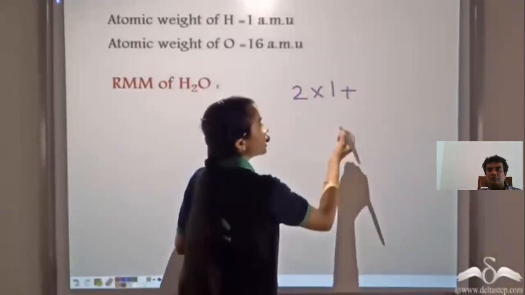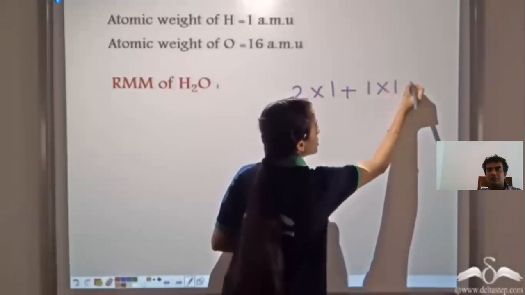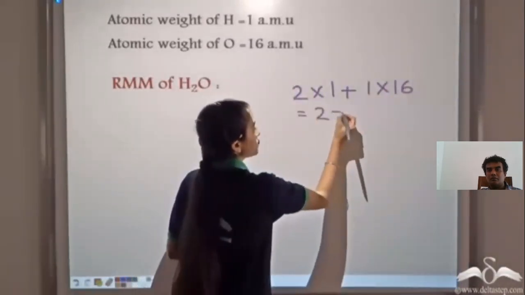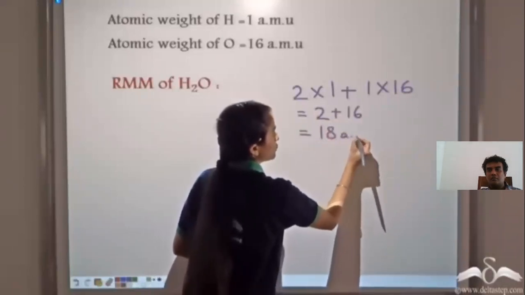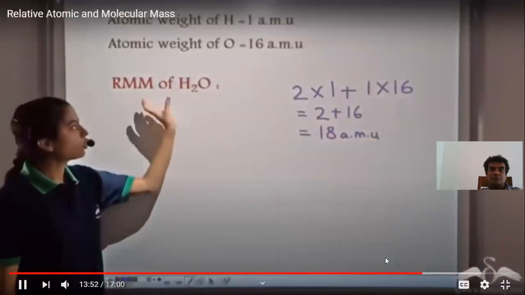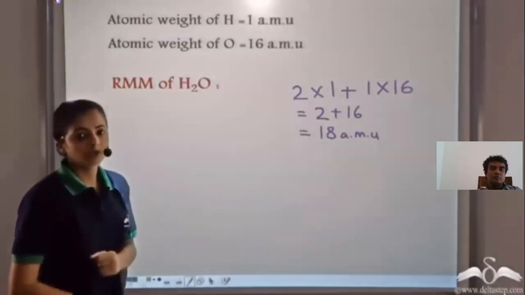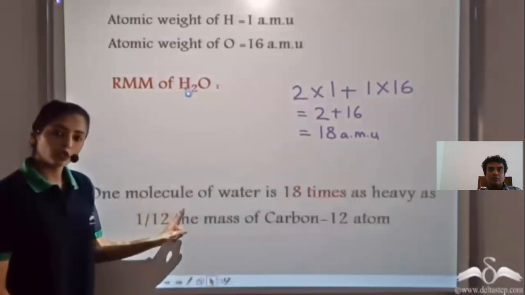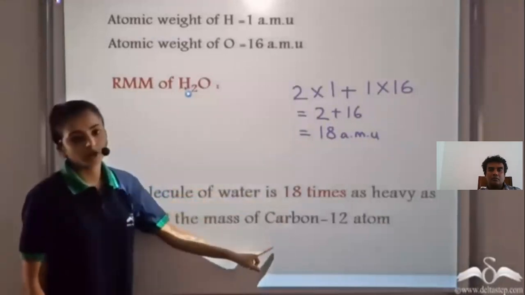And we have 1 atom of oxygen, and the relative atomic mass of each oxygen atom is 16. So when we calculate this, we get 2 plus 16, which is 18 atomic mass unit. So the relative molecular mass of water is 18 atomic mass unit.